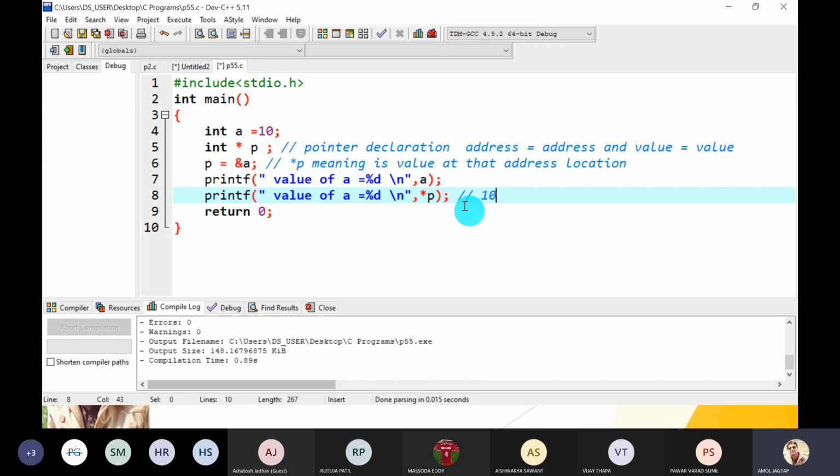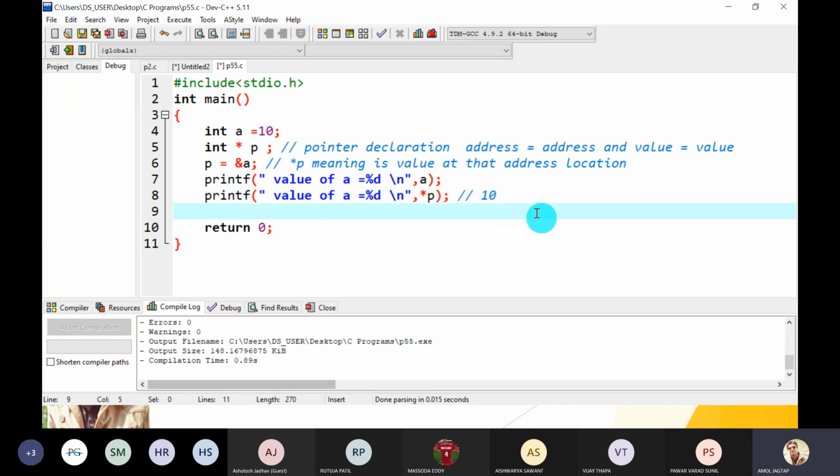Guys, hope you understand. Is there any other way to print the value of A? We want to print the value of A in another, indirect way.